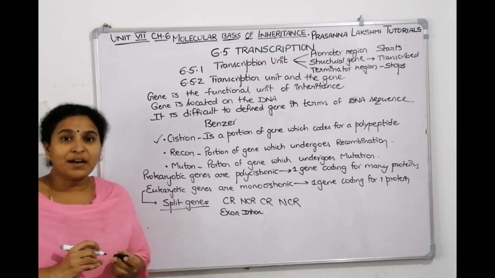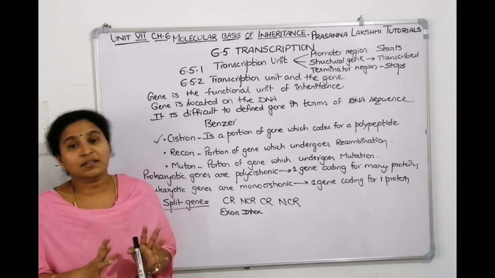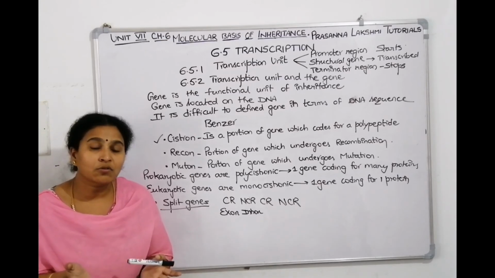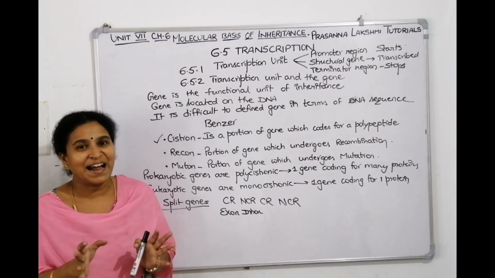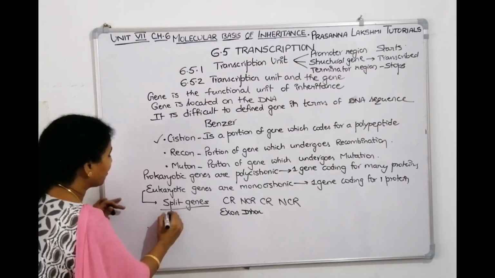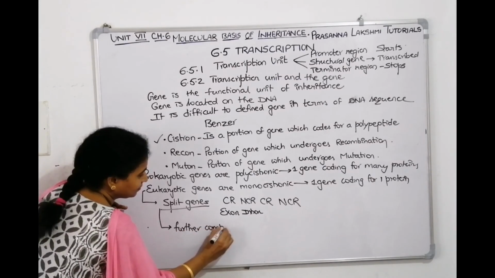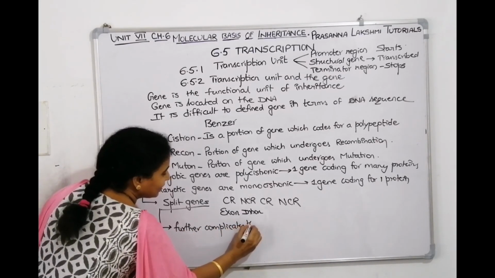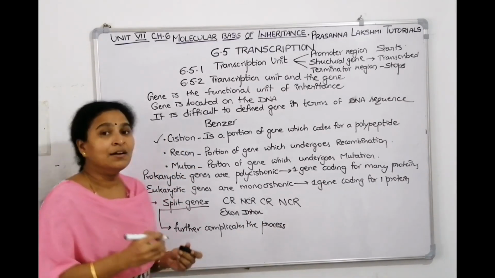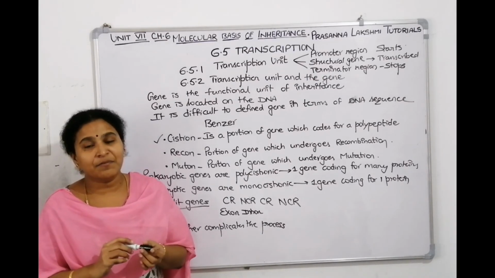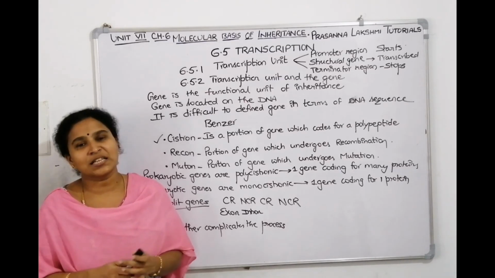So we are saying that eukaryotic genes are monocistronic. Okay, fine, the gene codes for only one protein. Eukaryotic genes are split genes. They have coding regions and they have non-coding regions. We are facing difficulty to define the DNA sequence in terms of gene, and the split gene further complicates the process, because we are finding difficulty to define the sequence. Again, coding sequences are there, non-coding sequences are there.